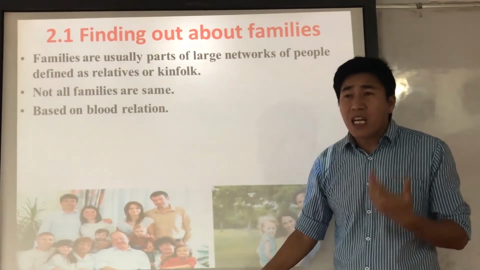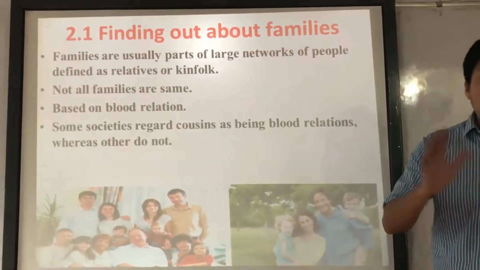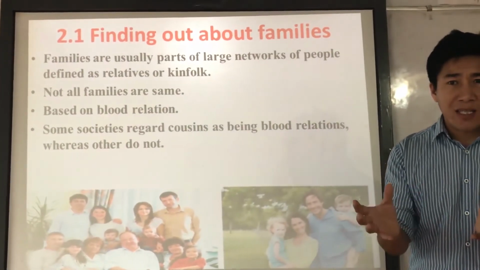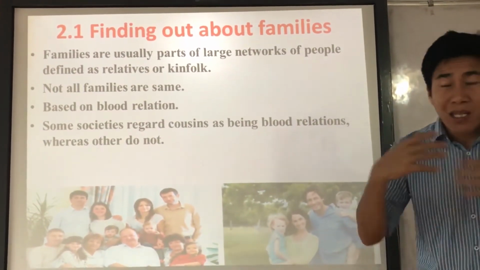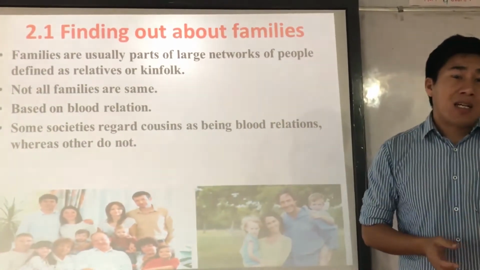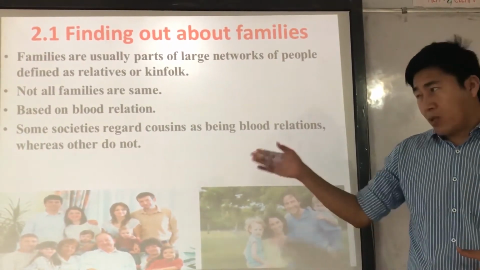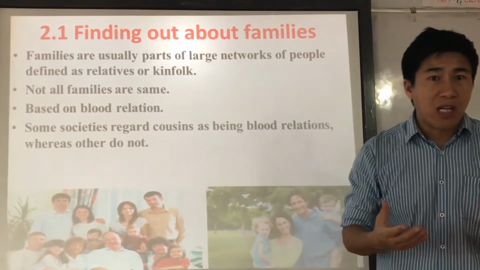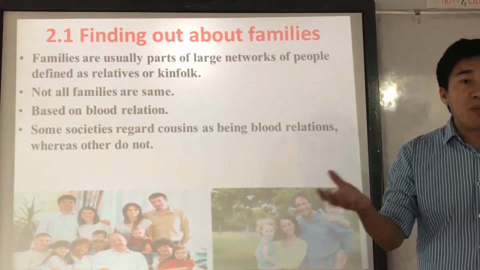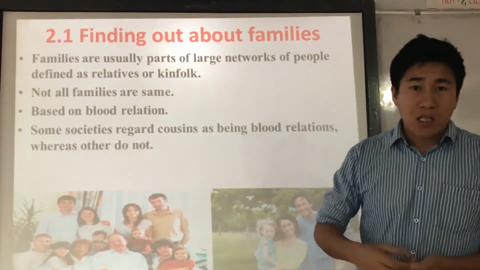Now, the interesting thing is that in some societies, cousins are considered a blood relationship, and in some societies they are never considered a blood relationship. So these are the different kinds of ideology or belief that were followed by different people in ancient society. Understood?